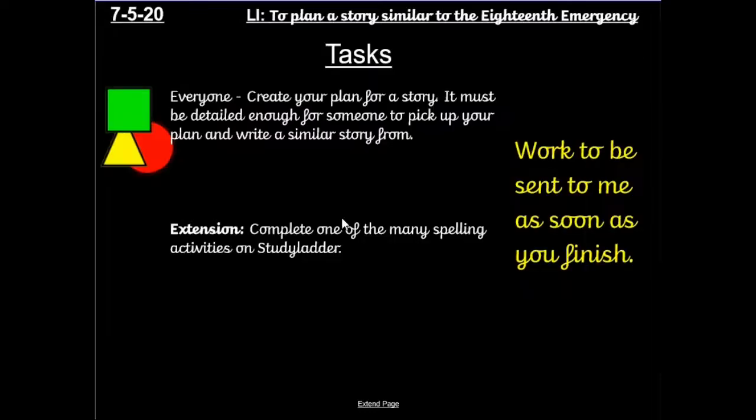So that's your task today, Year 6. You must create a plan for your story. It must be detailed enough. And again, if you finish and you want an extension, there are many spelling activities on StudyLine that I have set up for you. So go and have a go at one of those. Work needs to be sent to me as soon as you have finished, please.